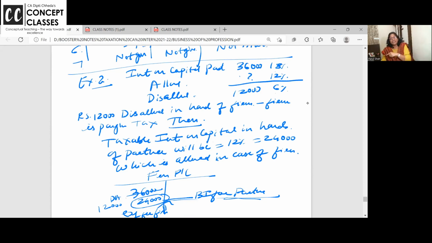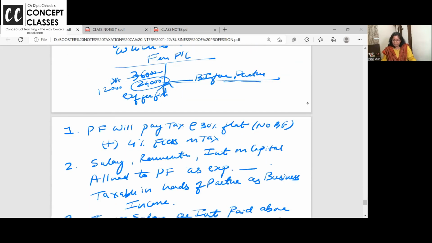Then how much will be taxable in the hands of the partner? 12%, because the 6% excess interest paid is disallowed in the hands of the firm itself. Is this part clear to all of you? Right? Okay.